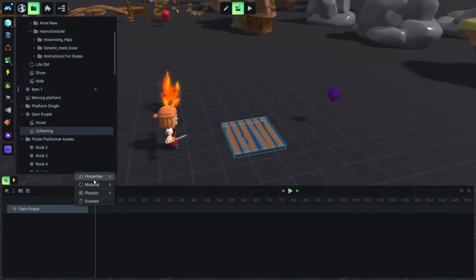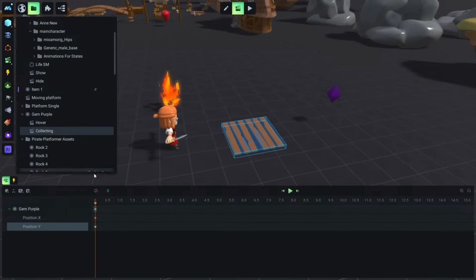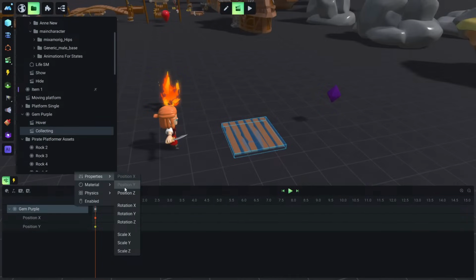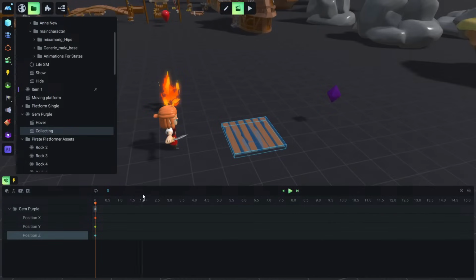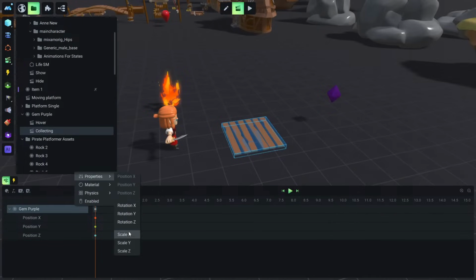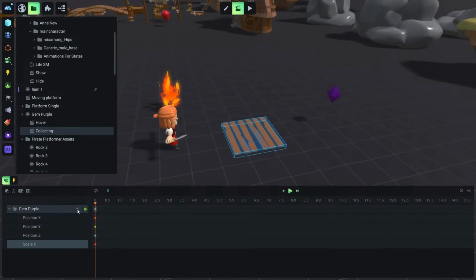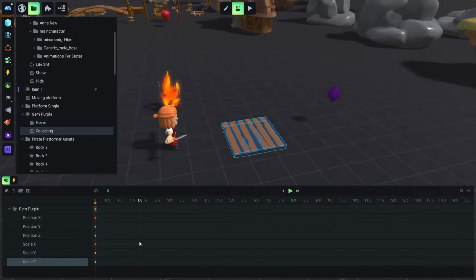So first of all, let's add properties for position here, position X, position Y, and position Z. I'm just adding properties, okay? And let's also add scale X and scale Y and scale Z. And all these are set as the previous animation to origin.